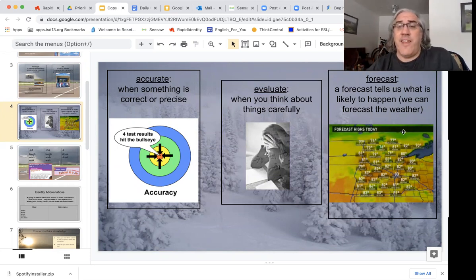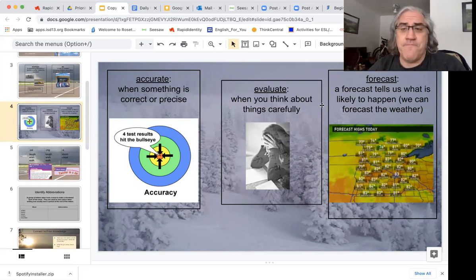All right. And finally, forecast. We're doing a lot of stories about weather in this unit, in this theme. And a forecast is trying to tell the future. It's trying to determine what the future is going to be, including a weather forecast. What will the weather be like tomorrow in the future? Okay.